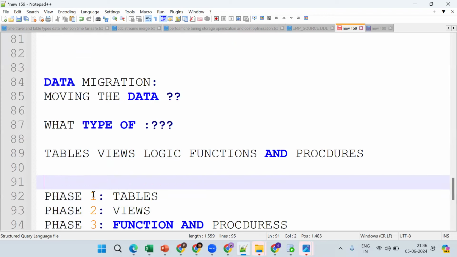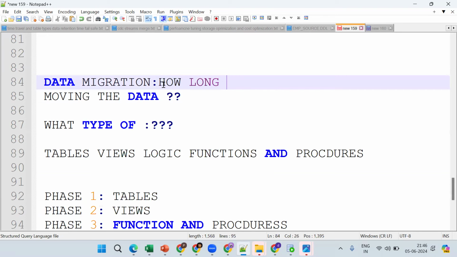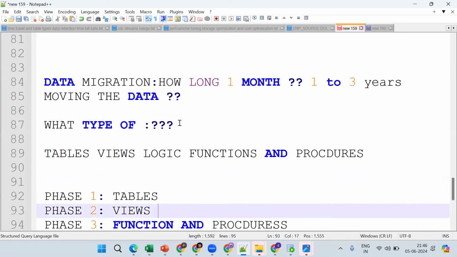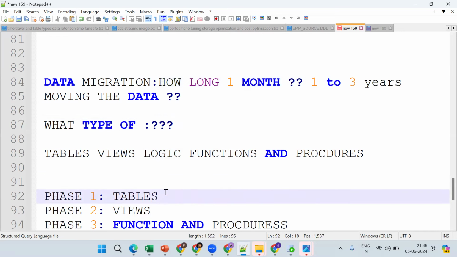Now, for a data migration project, how long do you think it takes? One month, two months? Anybody want to guess the duration of the project? It will be 1 to 3 years, depending on the project. Because, tell me, how many tables approximately? 10, 20 tables approximately?